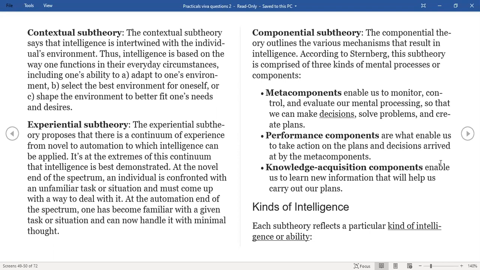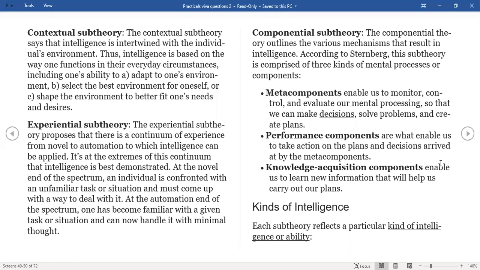So you go one level up. You're basically analyzing not the situation and the solution, you're analyzing the way you analyze the situation and solutions. So you are one level up. That's called the metacomponents. So those 3 are the kinds of mental processes that we use, according to Mr. Sternberg.